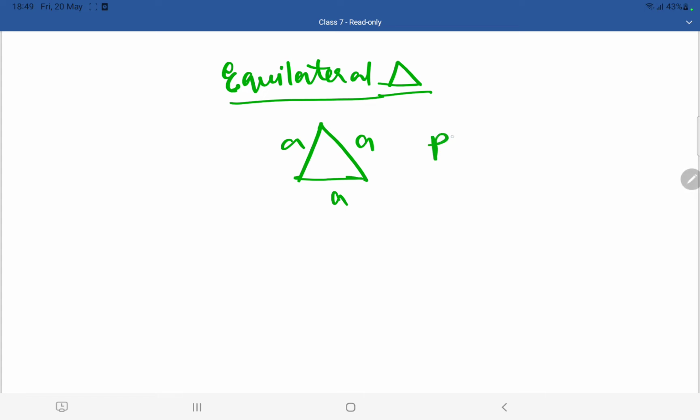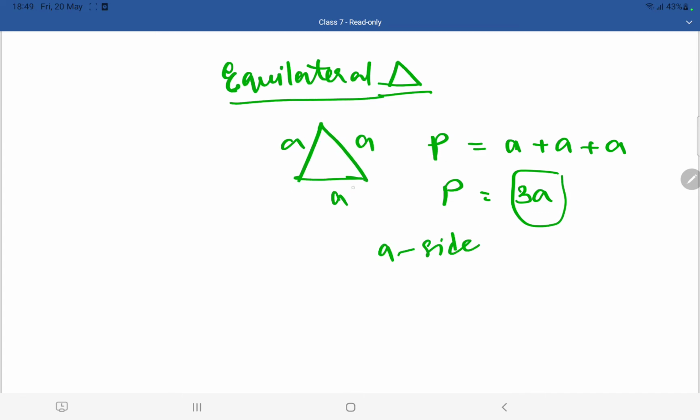So I told you for getting the perimeter, P is nothing but perimeter. Okay children, I am going to use the shortcut now. P means perimeter here. So we are going to add all the 3 sides. A plus A plus A. So perimeter is equal to 3 times A, it will become 3A. So the perimeter of an equilateral triangle is 3A. Here A is nothing but the side of the equilateral triangle.